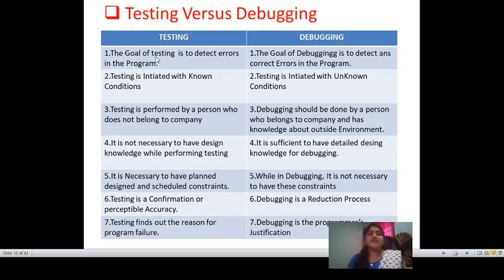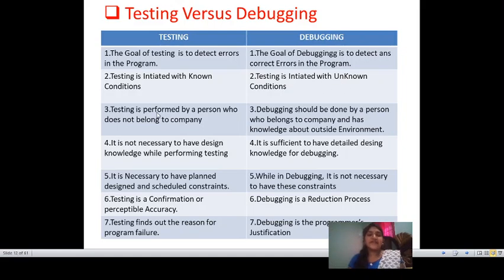The first one: the main goal of testing is to detect errors in the program. The testing process needs to detect the errors or bugs in the program. The goal of debugging is to detect and correct errors in the program. Second, testing is initiated with known conditions, while debugging is initiated with unknown conditions. For testing, known conditions should be performed. For debugging, the condition can be unknown.